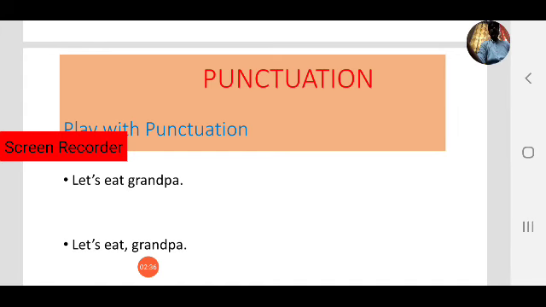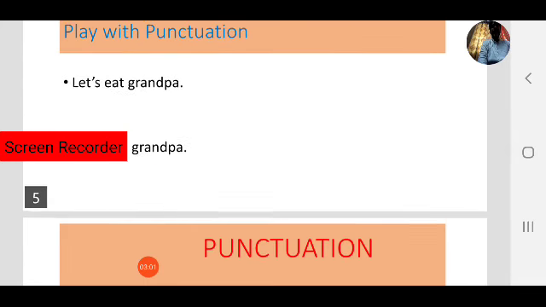Read the second one. Let's eat grandpa. Here we are inviting grandpa to eat. That's the meaning of the second sentence. That is the power of punctuation. The words are the same in both sentences, but the meaning is entirely different from the first one to the second one.